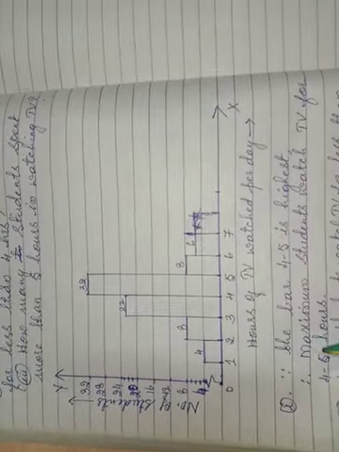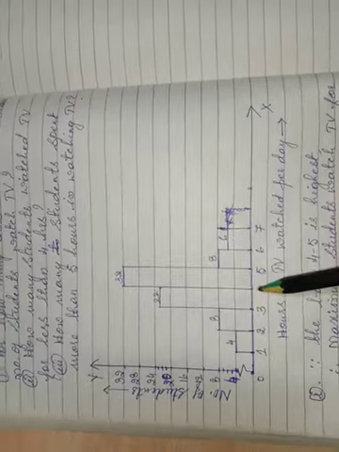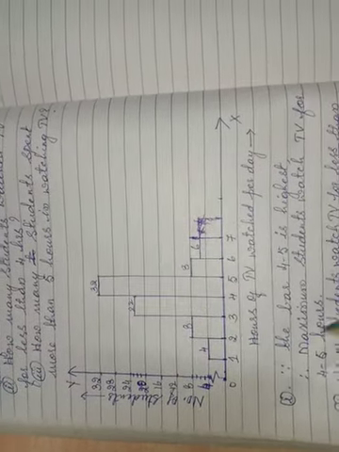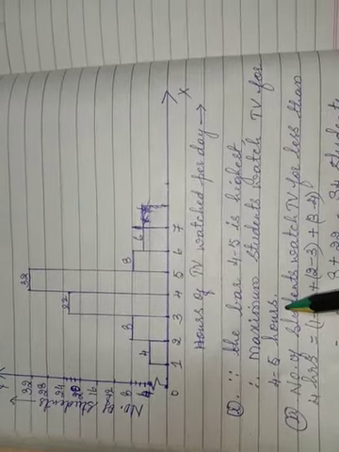By observing this graph we find the answer. Since the bar 4 to 5 is the highest, the maximum students watch TV for 4 to 5 hours.